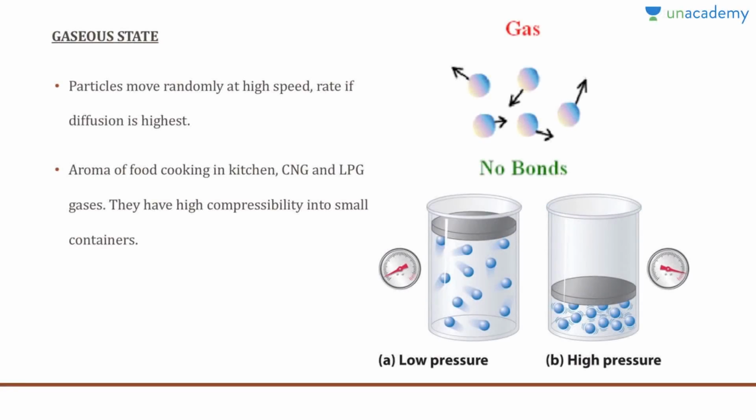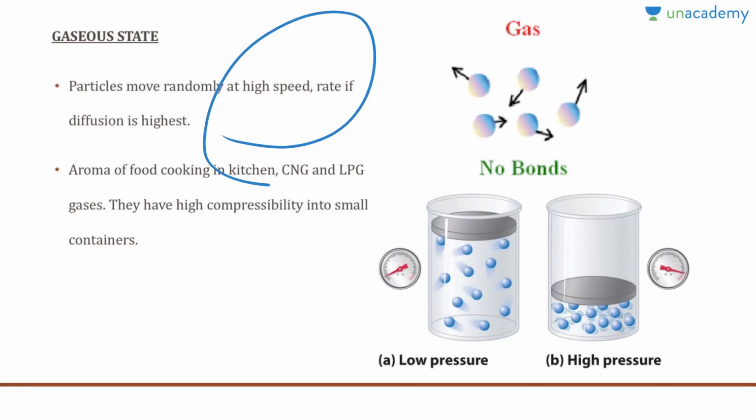Next, the gaseous state. Particles move randomly at very high speed, and the rate of diffusion is the highest and fastest in gases. Obviously, the intermolecular space is the largest.